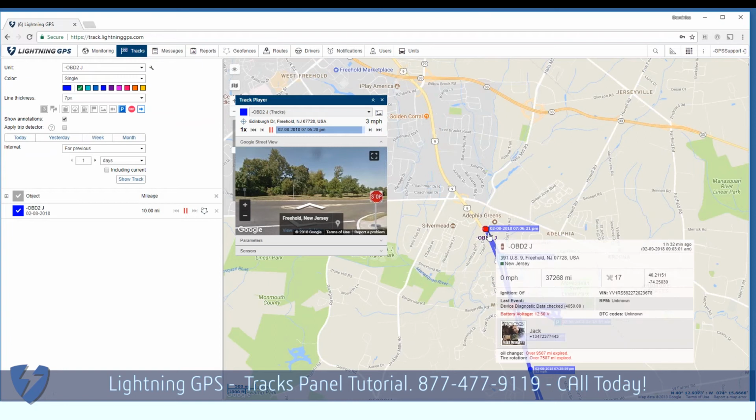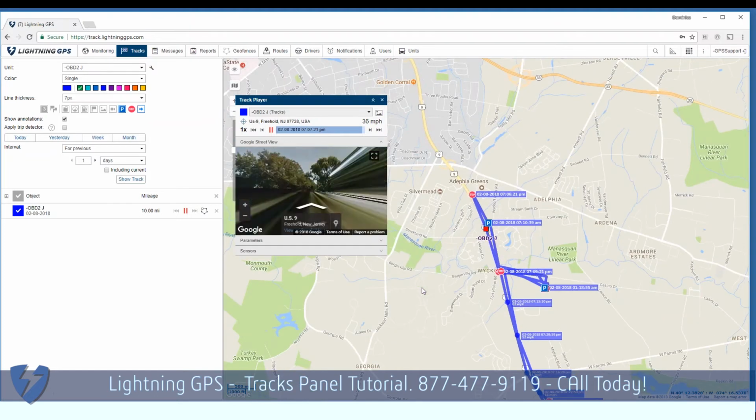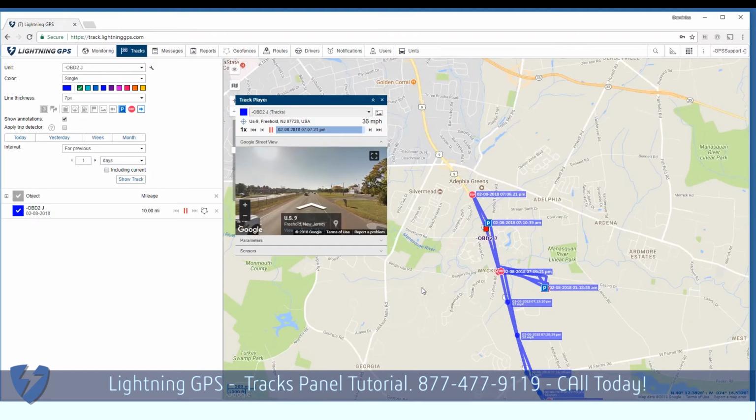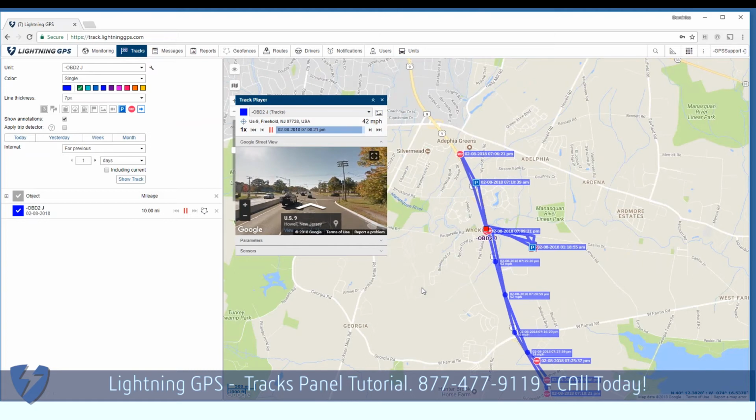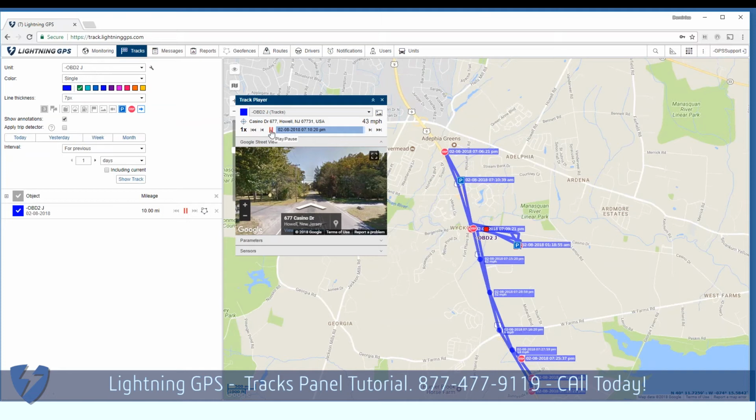So what we're watching is this square on the map that's moving. If I'd like to, at any time I can pause this, and I can look around the Google Street View just as you would on Google Maps.